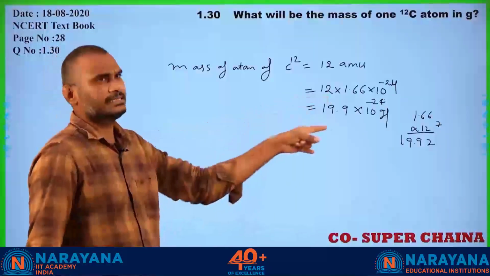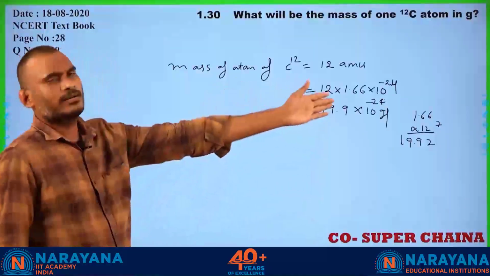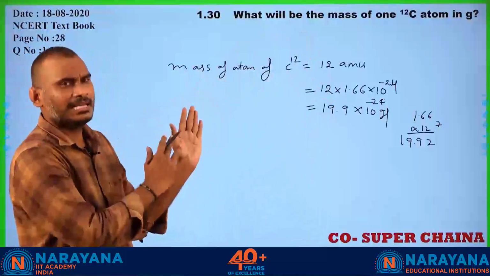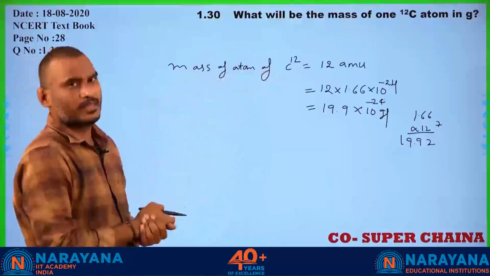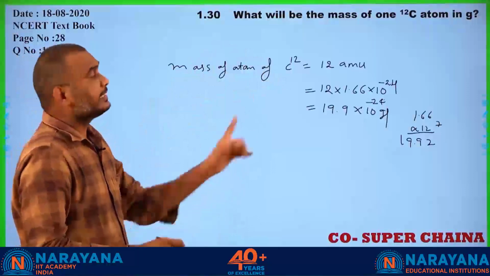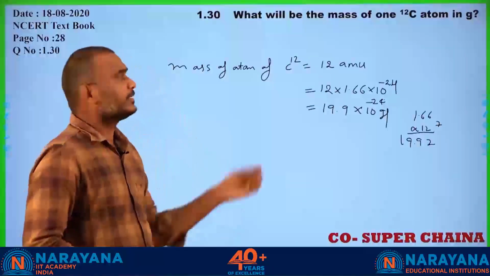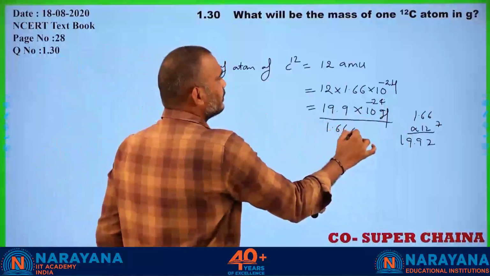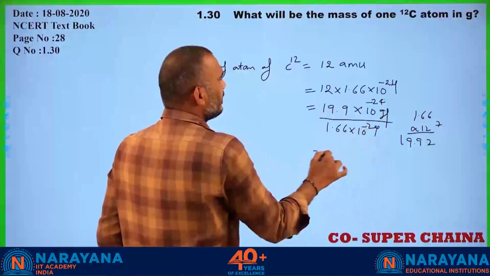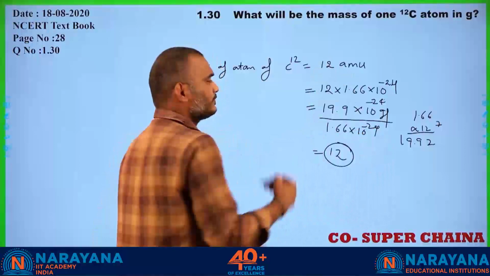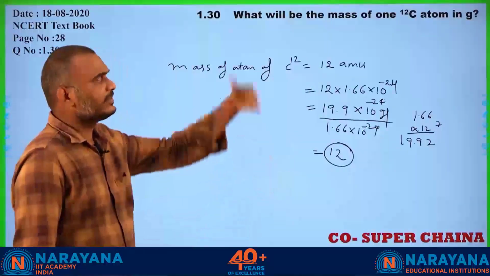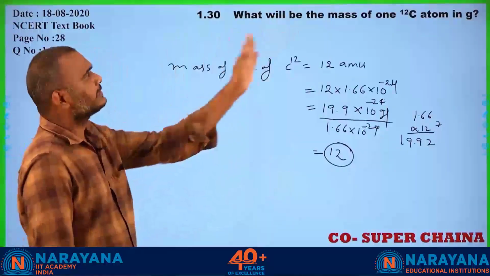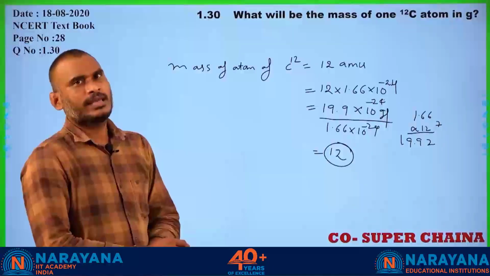12 into 1.66. That means indirectly he is asking the absolute mass of carbon 12, that is the original mass of one atom of carbon 12. If you divide again with 1.66 into 10 to the power of minus 24, again you are getting 12, reverse if you go. So this is the mass of carbon 12 in grams.